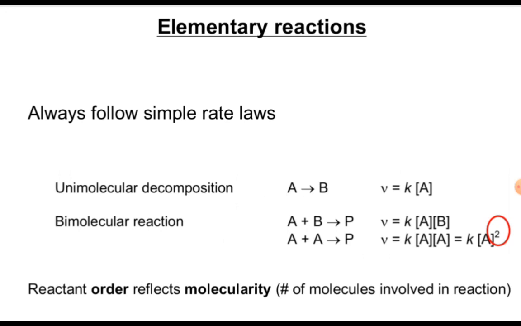Then M plus N equals 2, so the overall reaction is a second order reaction. Reactant order reflects molecularity, that is, the number of molecules involved in the reaction.